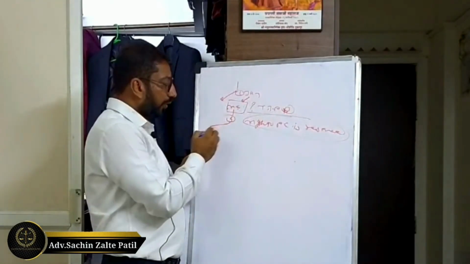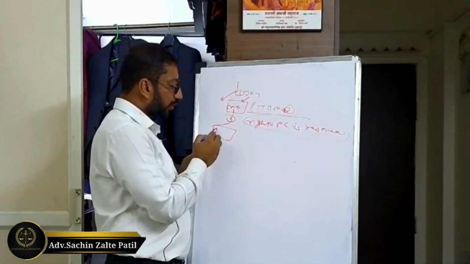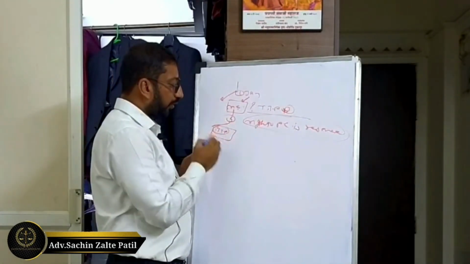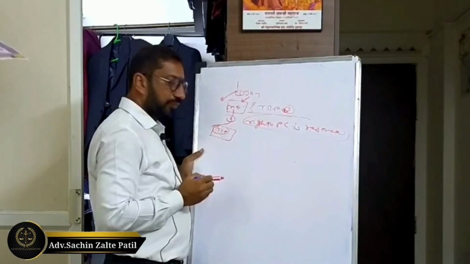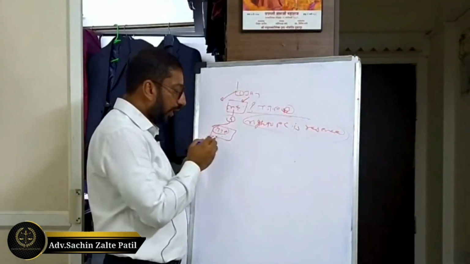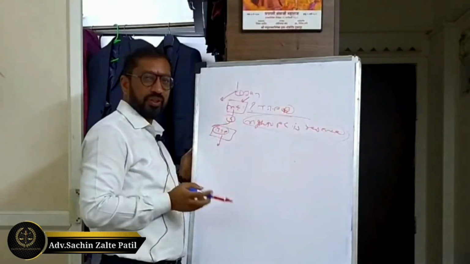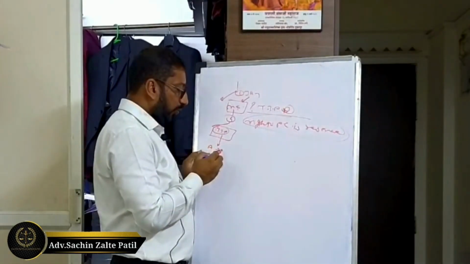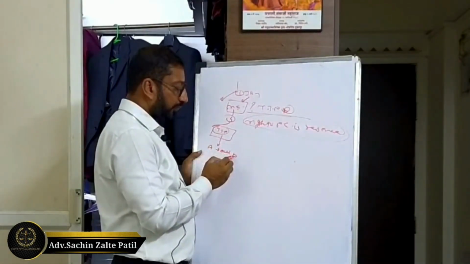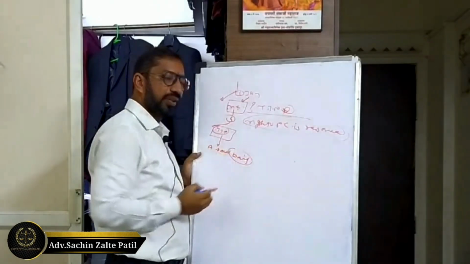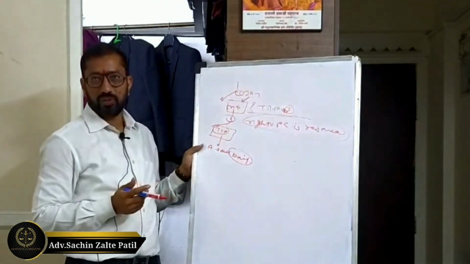During those 4 days of magistrate custody, the TIP is conducted, and once magistrate custody has taken place, the accused has a right to apply for bail. Only after the magistrate custody can the accused apply for bail.